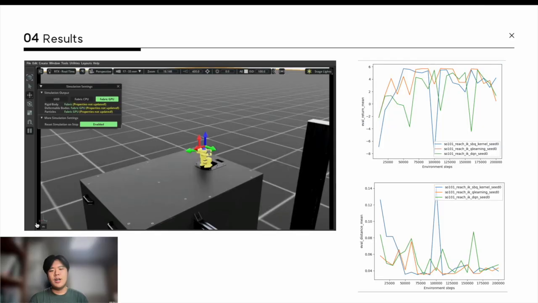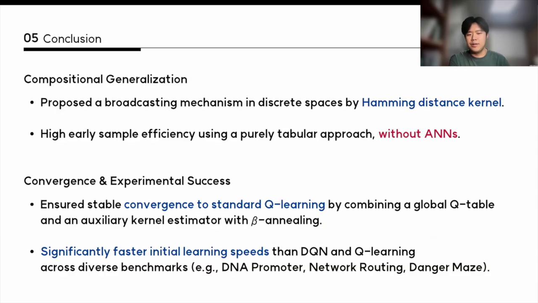However, SPQ does not outperform the baseline in every setting. In the robotic arm task, where the state is discretized but the real distance matters, SPQ shows no clear advantage over the baseline. To conclude, we propose structured broadcasting Q-learning, which uses a Hamming distance kernel to broadcast TD error across